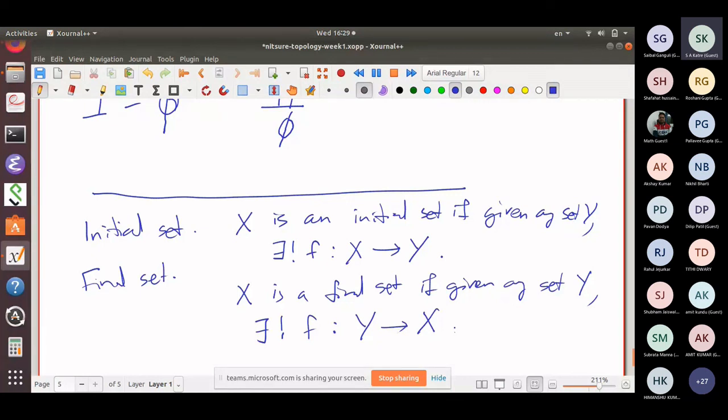So exercise, describe what is an initial set. Is it unique? Is it unique up to unique isomorphism? What is the final set? Is it unique? Is it unique up to a unique isomorphism? So this is also an exercise. I'll write that word exercise and we'll stop here.